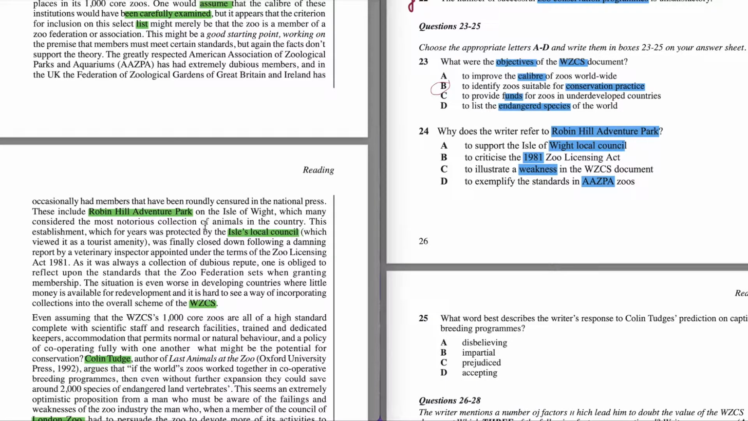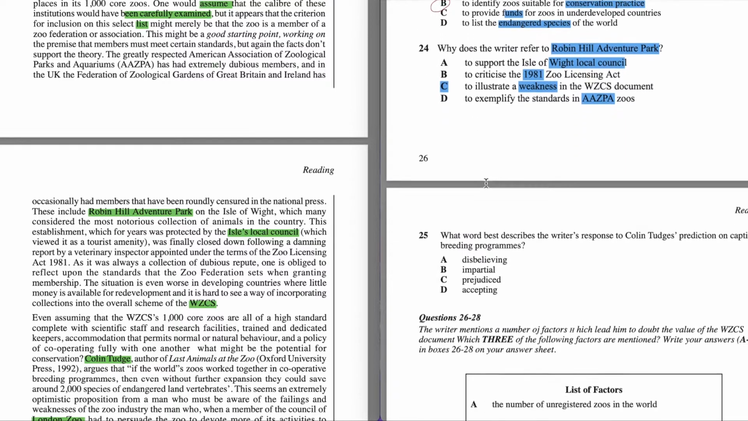So we can even scan from the first sentence where this Robin Hill Adventure Park was mentioned. So they were saying it was finally closed down, and so this was about saying this illustration of weakness of the WZCS program. So the answer to question 24 is going to be C, and we go further.